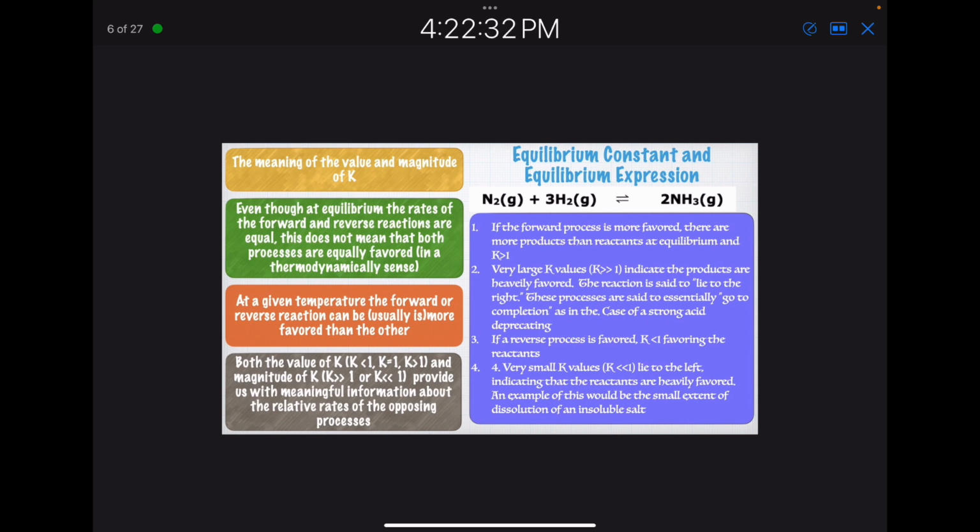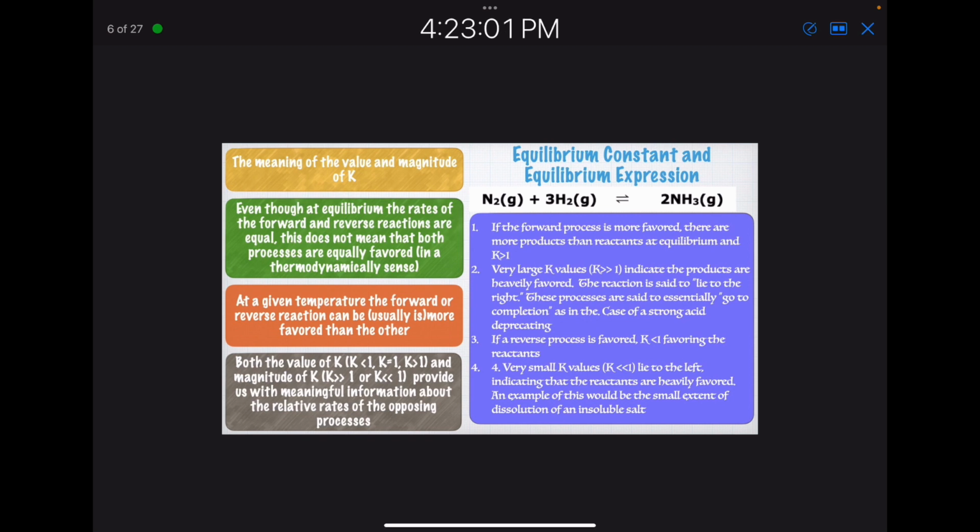I can have K greater than 1, equal to 1, or less than 1. And the magnitude of K provides us with meaningful information about the relative rates of the opposing processes. So if the forward process is more favored, there are more products than reactants at equilibrium, and K is greater than 1.